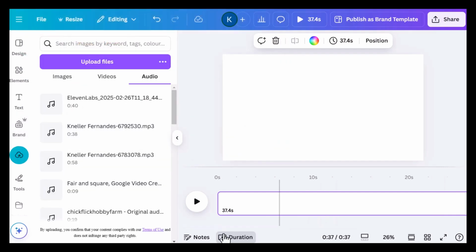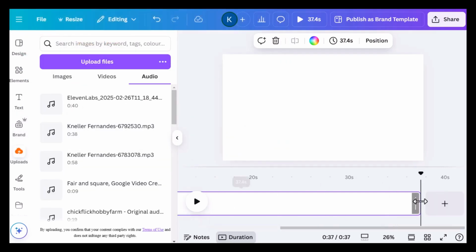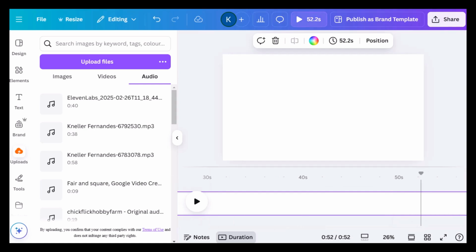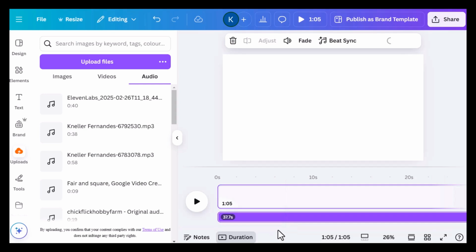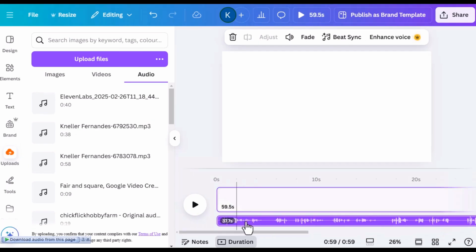So I just need to pull it onto the canvas. Just ensure that the canvas is longer than your voice. Otherwise it'll start cutting off, but not a big problem. You can still get the whole thing. So let me pull it onto the canvas. Okay, so it's good. So that's about